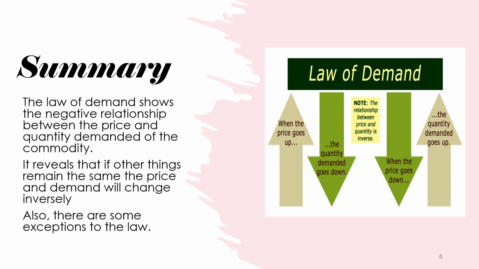Now, what is the summary about it? You all can see that when the prices go up, the demand for that commodity declines, and when the prices go down, the demand for that commodity rises. So there is an inverse relationship between quantity demanded and prices. But there are still some exceptions where the law is not applicable.